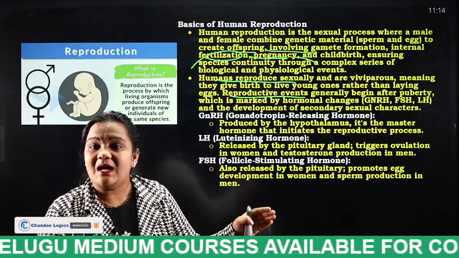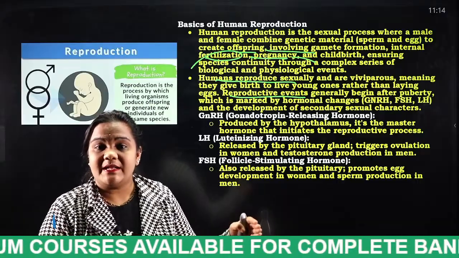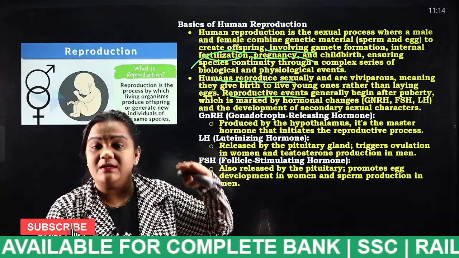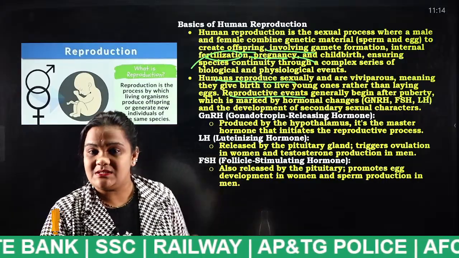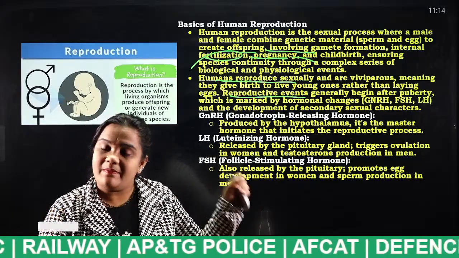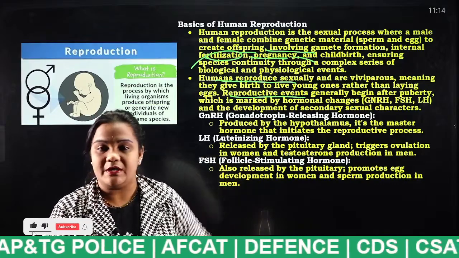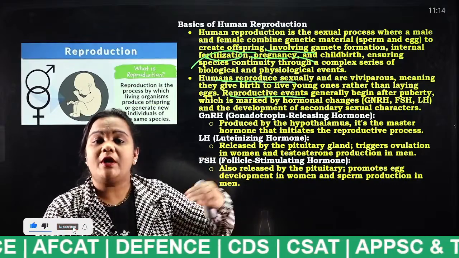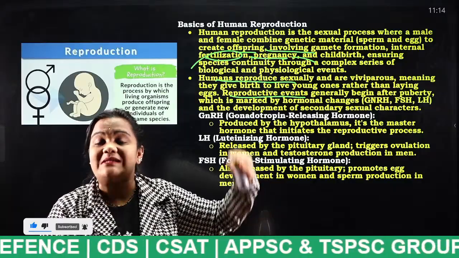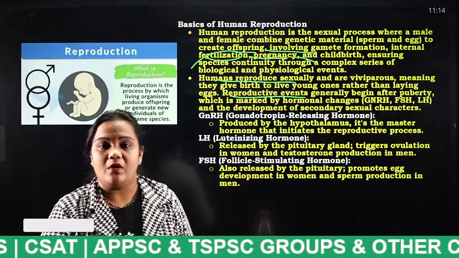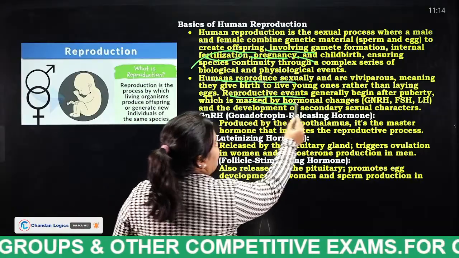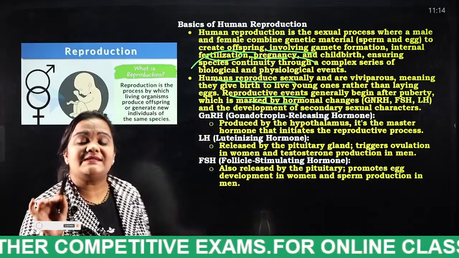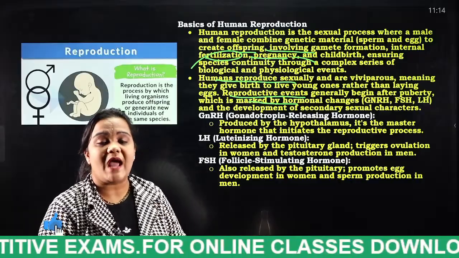For females, puberty occurs between the ages of 11 to 14, and for males it is between 11 to 15. Reproductive organs will develop once they reach puberty, which is marked by hormonal changes. At a certain point, what happens?